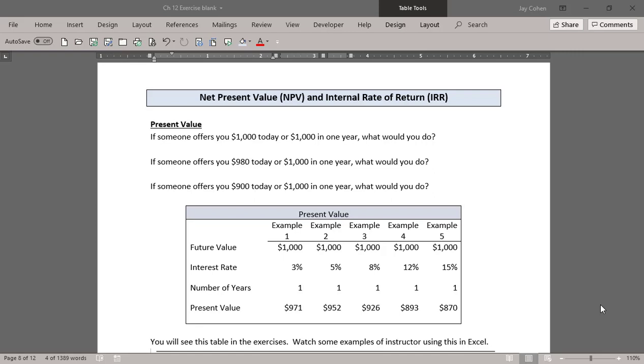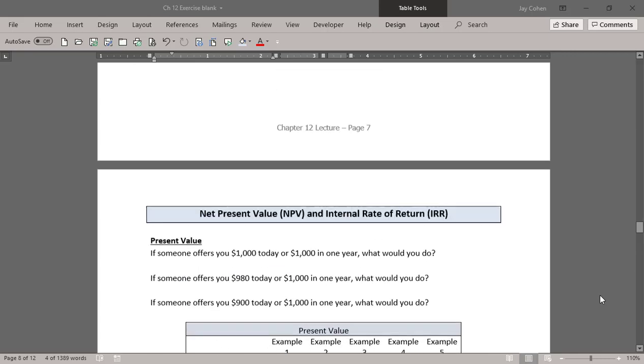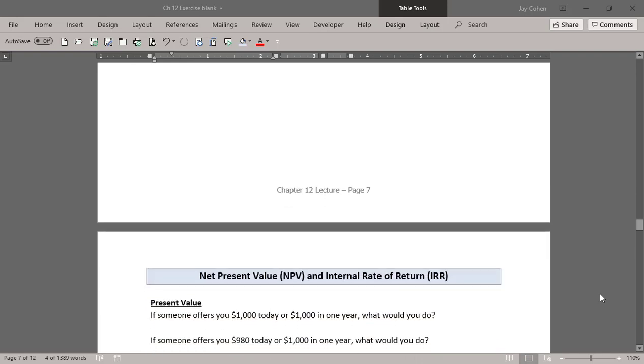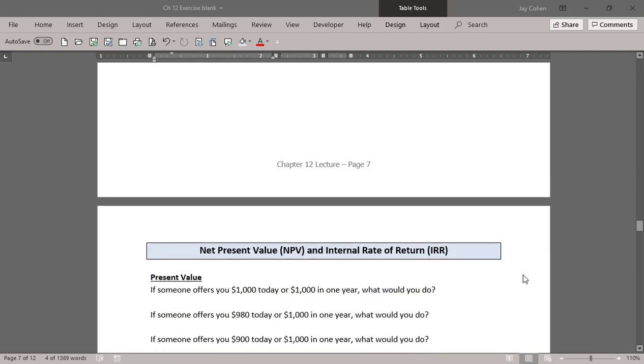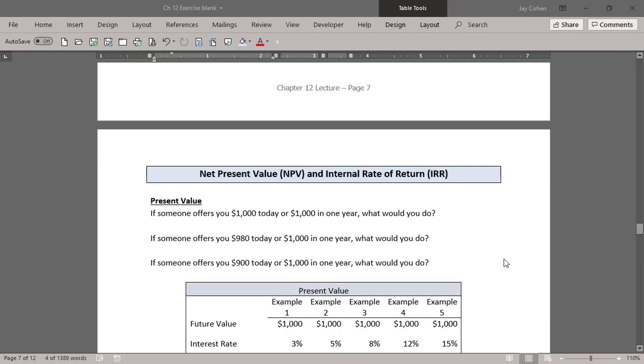Okay, this is the NPV and IRR part of capital budgeting. These are actually much better numbers to work with as far as decision making. The reason is we're actually considering the time value of money here. Everything we did before this, back in the ARR and the payback, is ignoring the fact that the money we're going to get paid back 4 years from now is not the same as the money today, because of the time value of money. So here's what I did to make you an example.